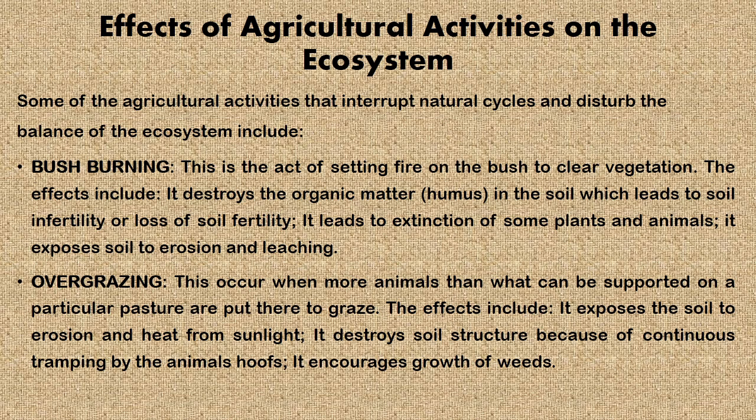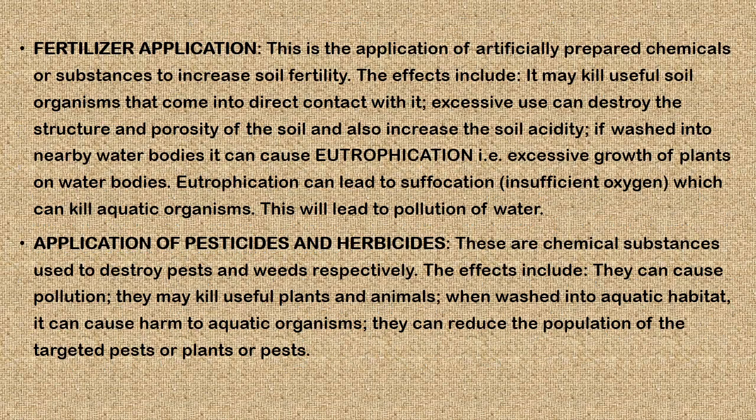Overgrazing, on the other hand, occurs when more animals than what can be supported in a particular pasture are put there to graze. Now, it affects the ecosystem in the following ways. It exposes the soil to erosion and heat from sunlight. It also destroys soil structure because of continuous trampling by the animals' hooves. It encourages growth of weeds.